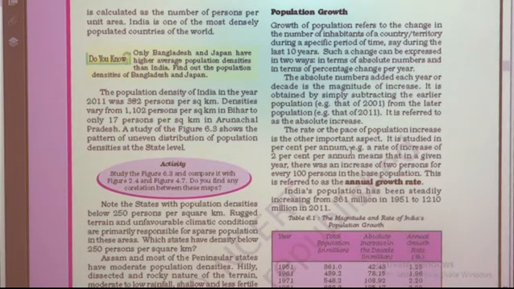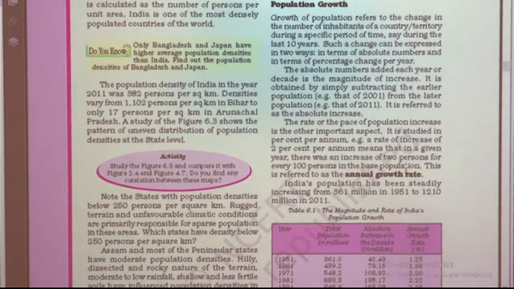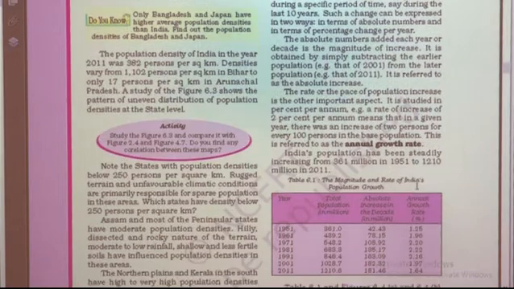The rate or pace of population increase is the other important aspect. It is studied in percent per annum. A rate of increase of 2% per annum means that in a given year there was an increase of 2 for every 100 in the base population. This is referred to as the annual growth rate.